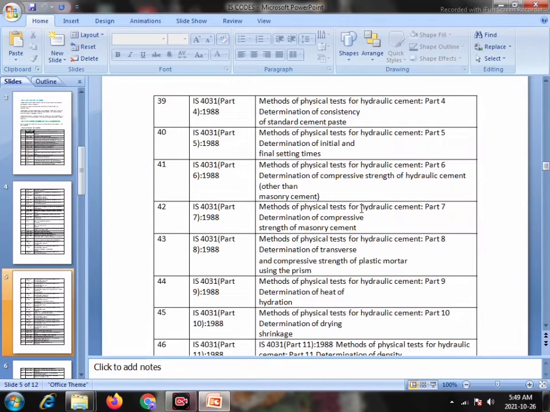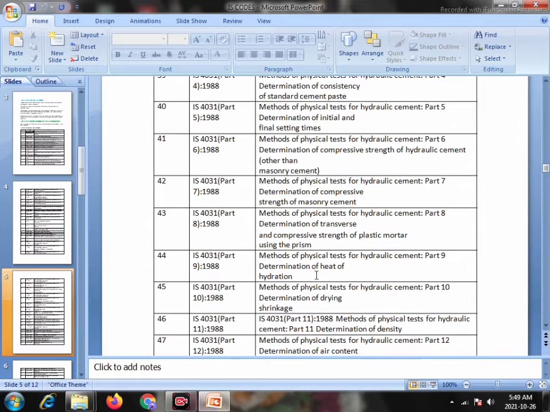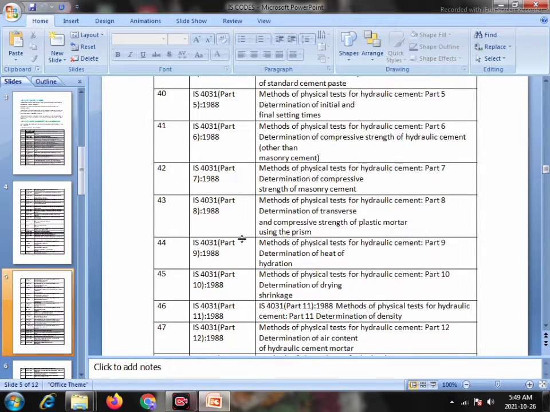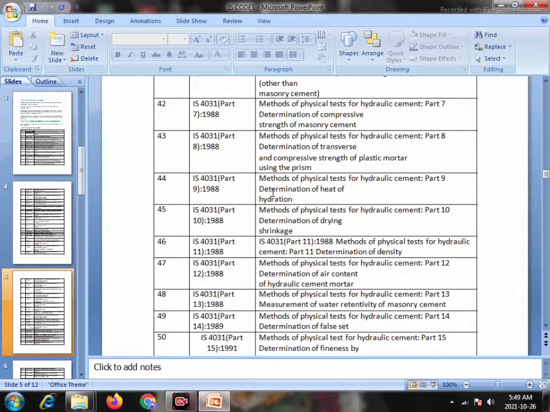42, IS 4031 Part 7, 1988: Methods of Physical Tests for Hydraulic Cement, Part 7: Determination of Compressive Strength of Masonry Cement. 43, IS 4031 Part 8, 1988: Methods of Physical Test for Hydraulic Cement, Part 8: Determination of Transverse and Compressive Strength of Plastic Mortar using the Prism. Serial number 44, IS 4031 Part 9: Determination of Heat of Hydration.